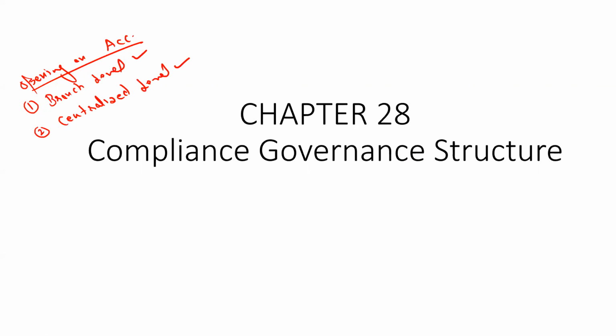If a customer approaches the bank for a gold loan, it depends upon the branch. Sometimes, for getting the gold loan, if the account is opened at the branch level, they will open the account in a fast mode.